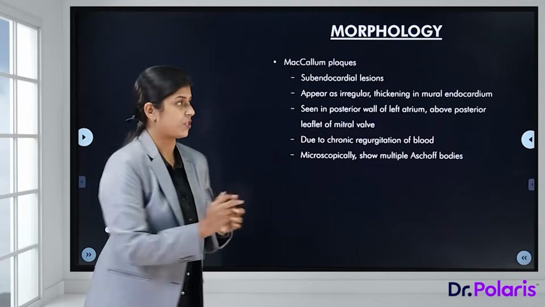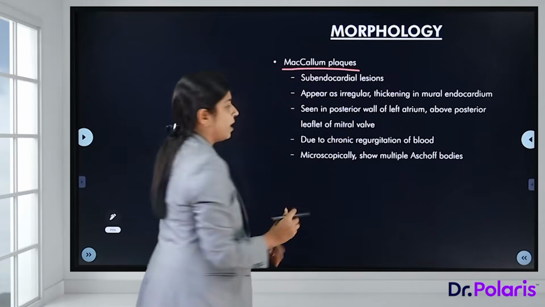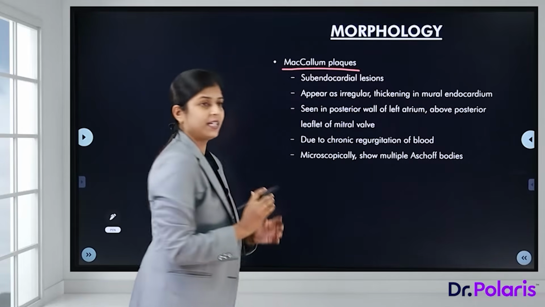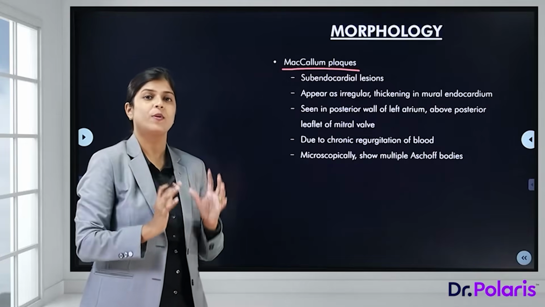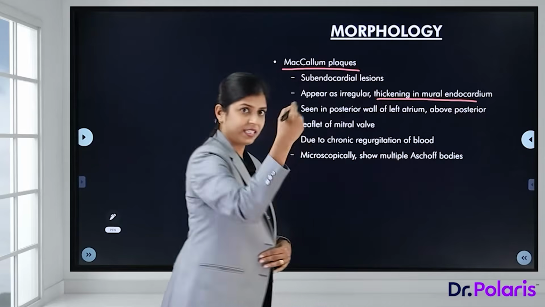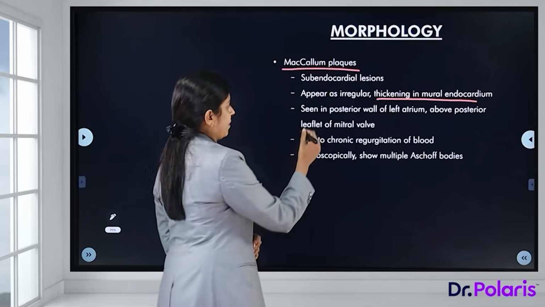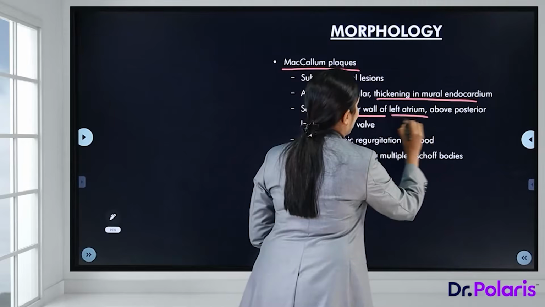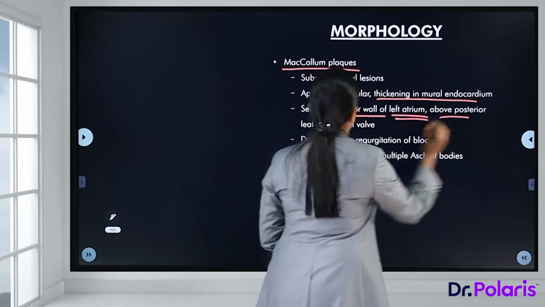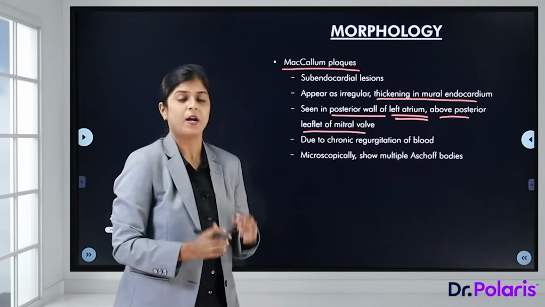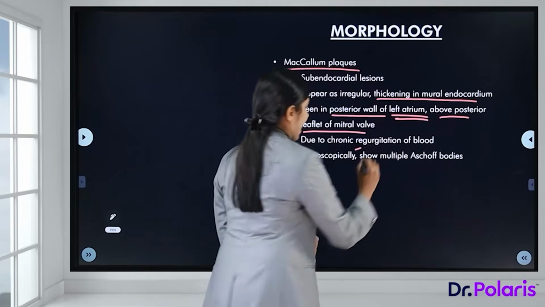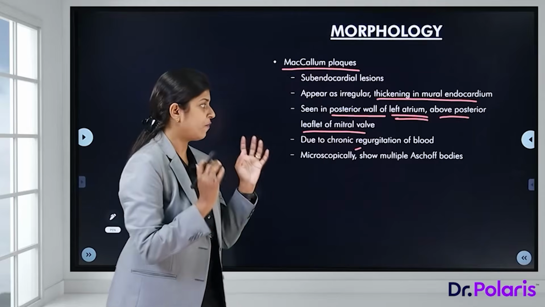Now coming to the next lesion, the MacCallum patch. What are these MacCallum plaques or patches? These are subendocardial lesions and they appear irregular. They are also known as map-like lesions. These are irregular thickenings in the mural endocardium. We see them on the inner surface of the mural endocardium in the posterior wall of the left atrium. This location is very classical and characteristic, above the posterior leaflet of the mitral valve, and most of the time this lesion is due to regurgitation of blood. Microscopically, what we see is a lot of Aschoff bodies.